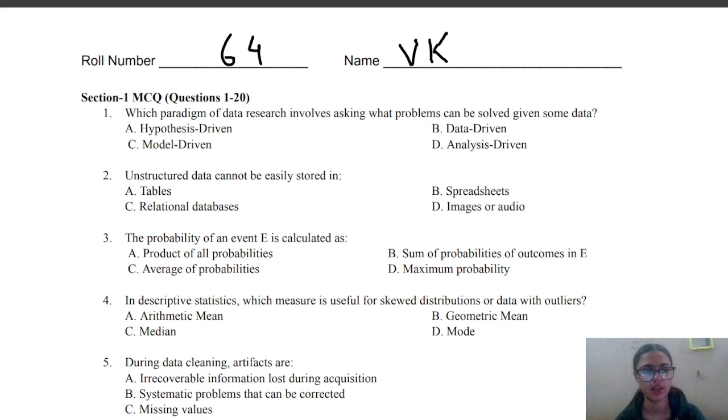So let's begin. The first question is, which paradigm of data research involves asking what problems can be solved given some data? The options are hypothesis driven, data driven, model driven, or analysis driven, and the correct answer is B, that is data driven.